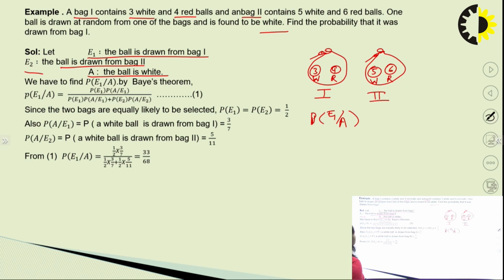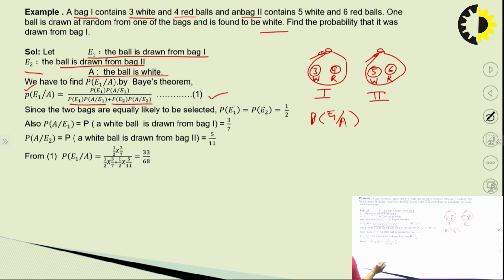By Bayes' theorem we have this formula: probability E1 given A equals probability E1 into probability A given E1, divided by probability E1 into probability A given E1 plus probability E2 into probability A given E2.